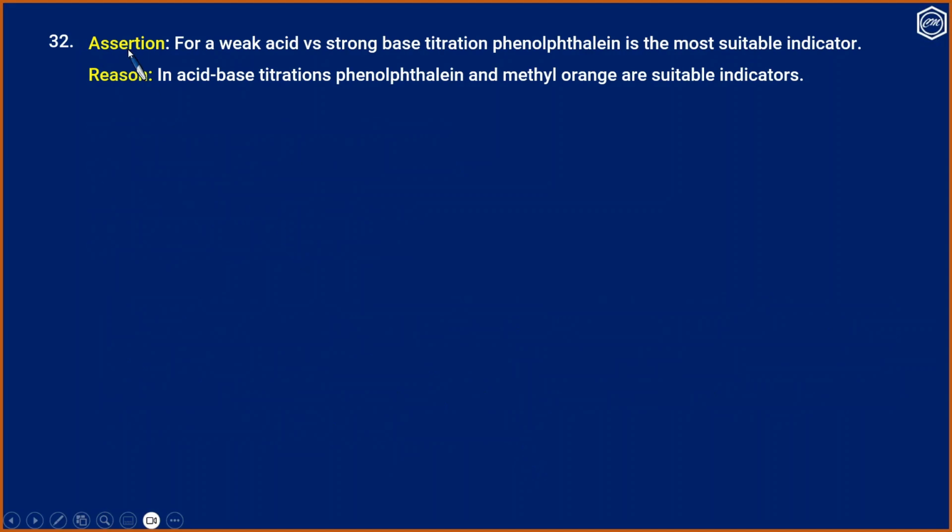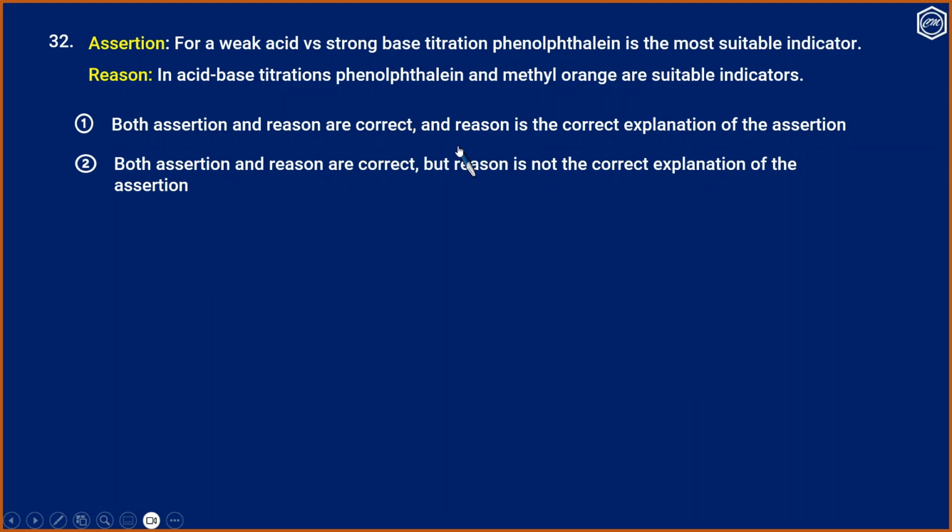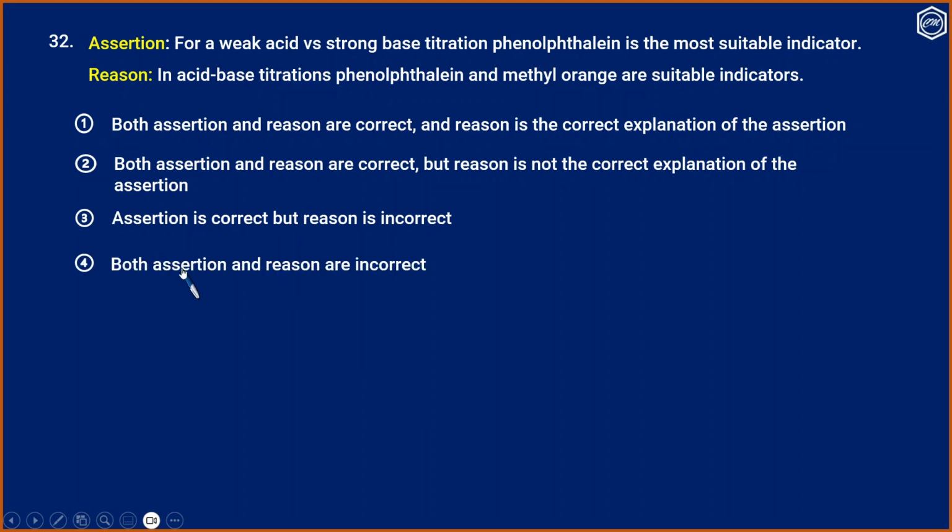Question number 32. Assertion: For a weak acid versus strong base titration, phenolphthalein is the most suitable indicator. Reason: In acid-base titration, phenolphthalein and methyl orange are suitable indicators. Option 1, both assertion and reason are correct, and reason is the correct explanation of assertion. 2. Both assertion and reason are correct, but reason is not the correct explanation of the assertion. 3. Assertion is correct, but reason is incorrect. 4. Both assertion and reason are incorrect.